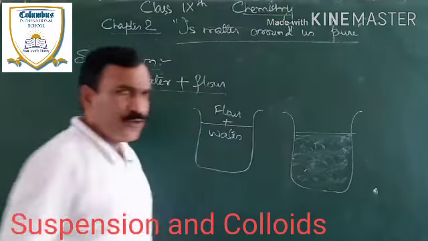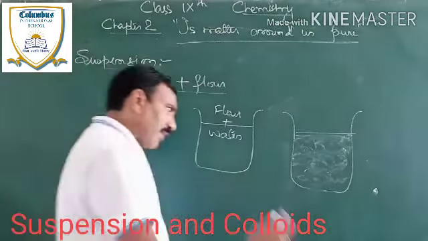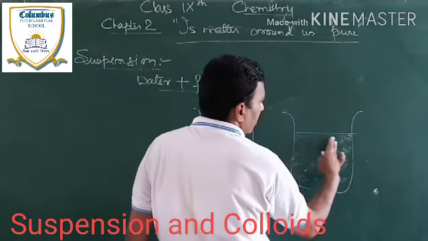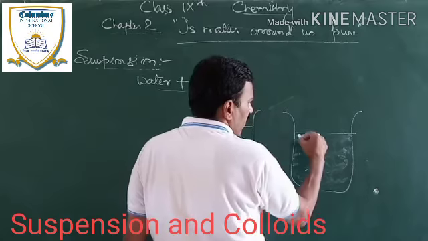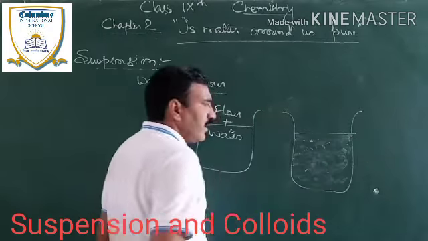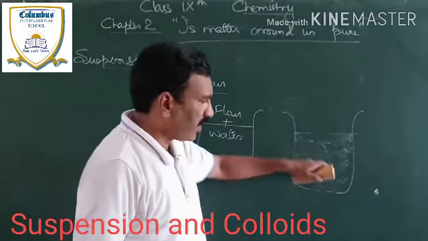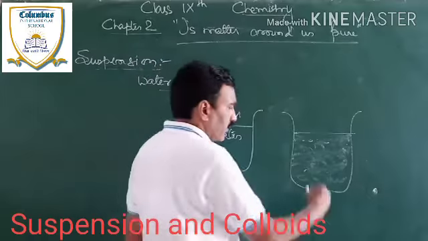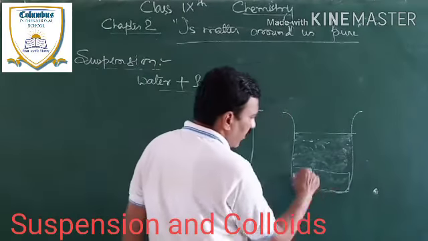But after a few seconds, you will come to know that this mixture is not genuine, it is not uniformly distributed. That means on the top you can see less concentration, and gradually when you move to the bottom, you will find the concentration of the flour higher.